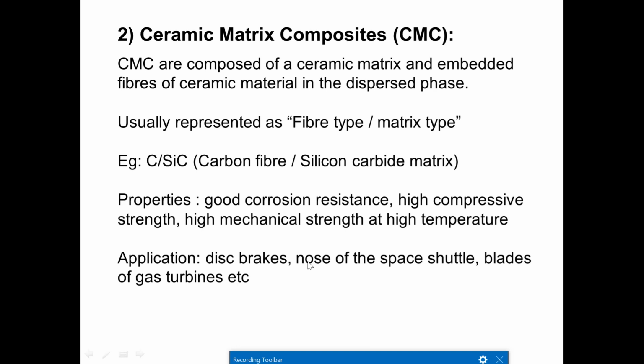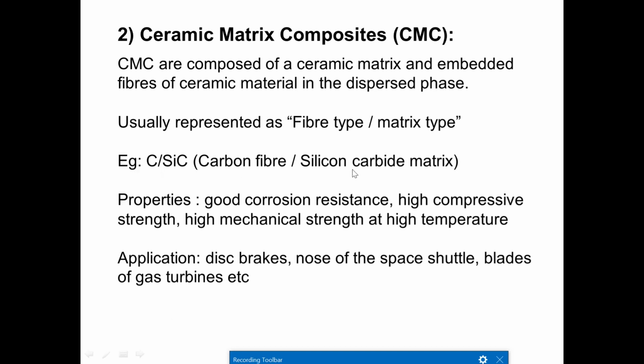Ceramic matrix composites, the second one, we are going to call it CMC. CMC are composed of a ceramic matrix and embedded fibers of ceramic material in the dispersed phase. So in ceramic matrix composite, the main matrix element is a ceramic, and we are going to embed that ceramic in the fibers of ceramic material in the dispersed phase. Dispersed means the fibers are dispersed all over the matrix.